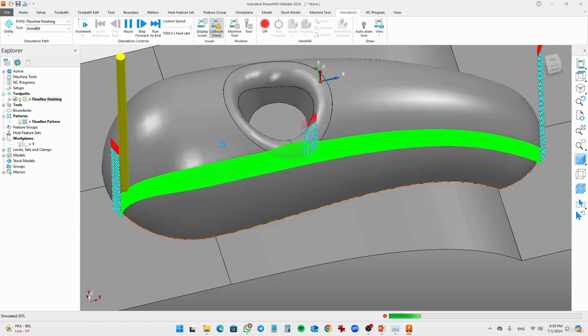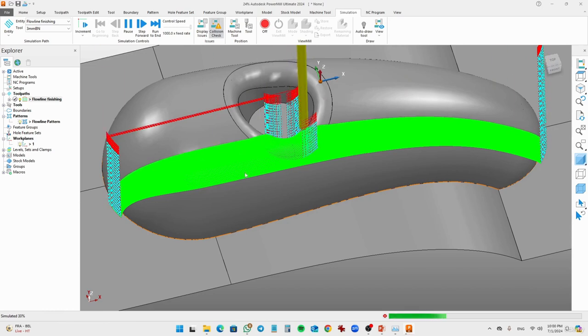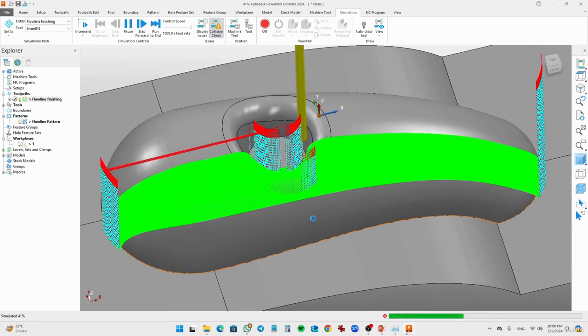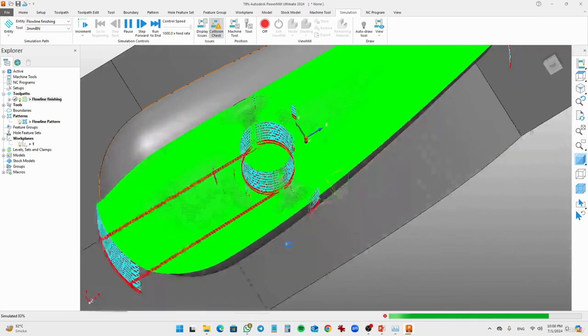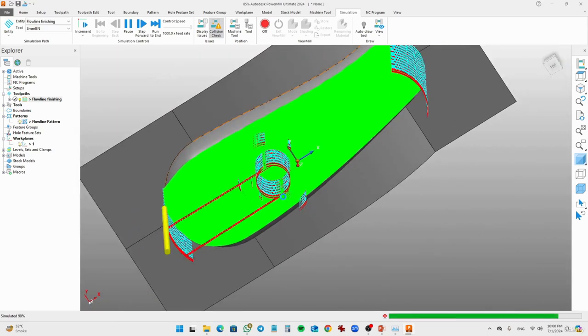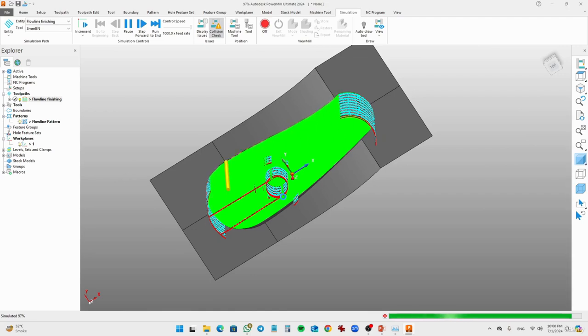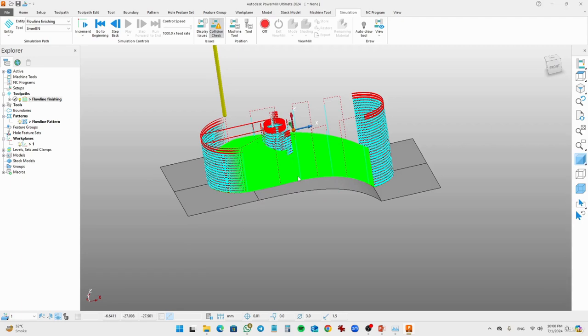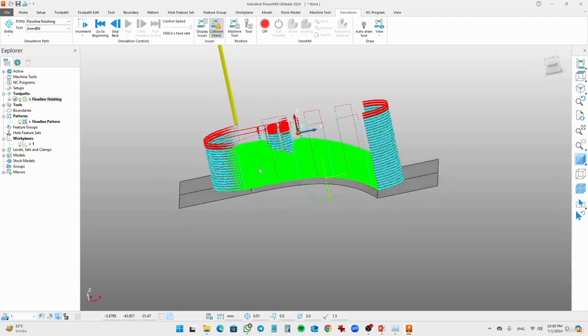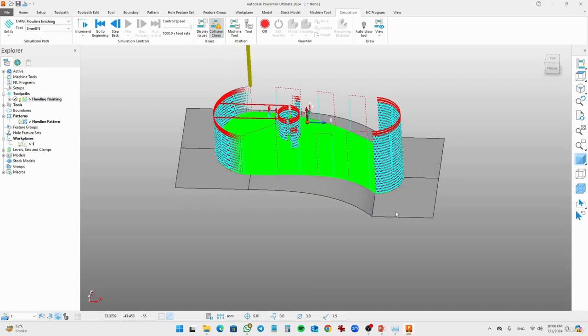I'm giving a faster way to show you how it looks. So this is how we can create flow line finishing toolpath. That's it for the flow lines finishing. Hope you enjoyed it. Thank you very much.